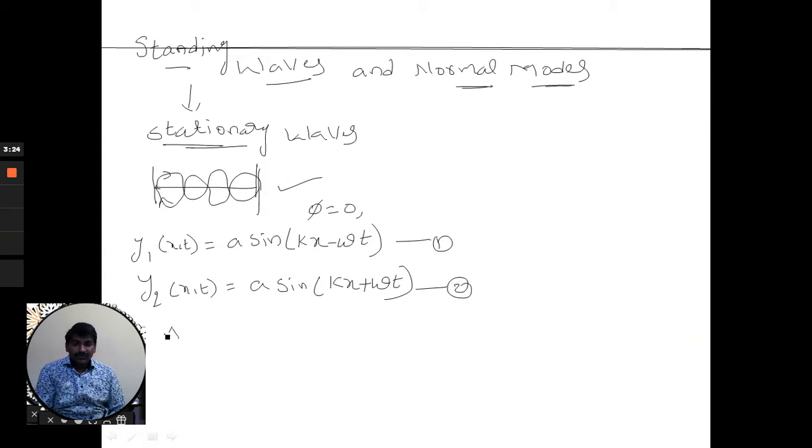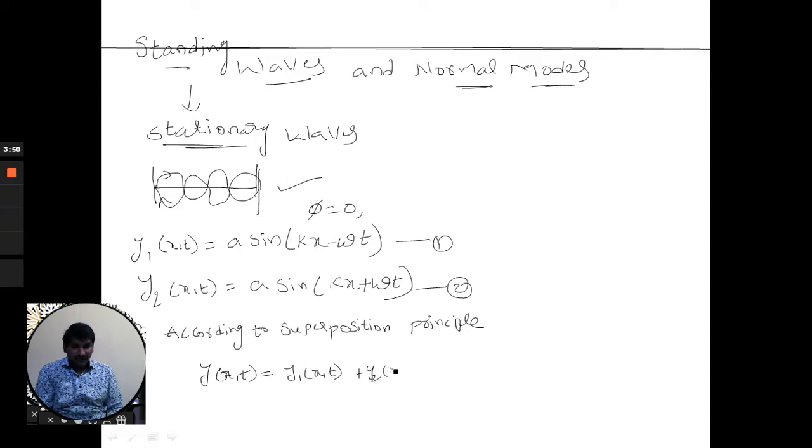According to the superposition principle, the resultant wave y(x, t) equals y1(x, t) plus y2(x, t). If it is represented in vector mode, the vector sum of the displacements of the two waves is equal to the displacement of the resultant wave.